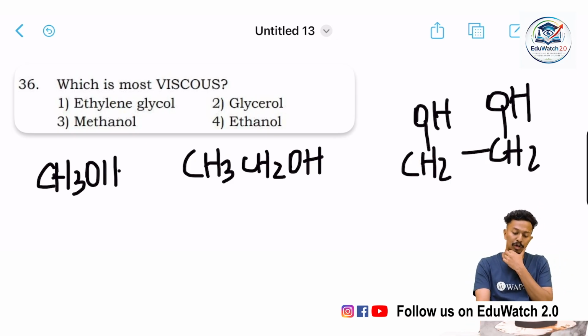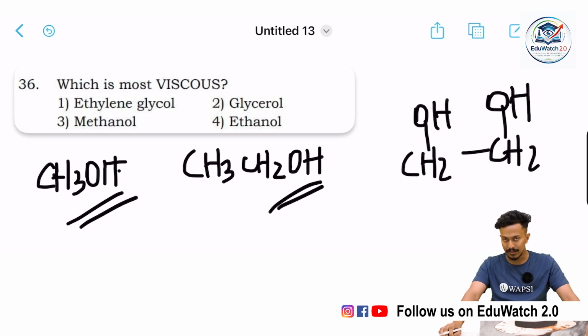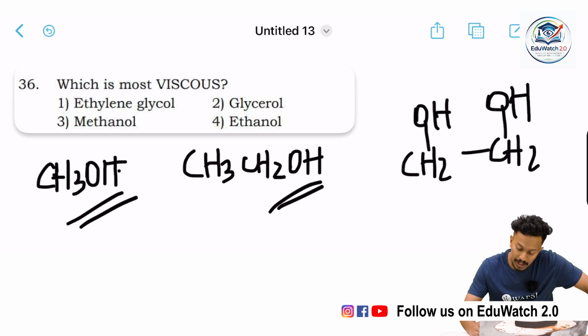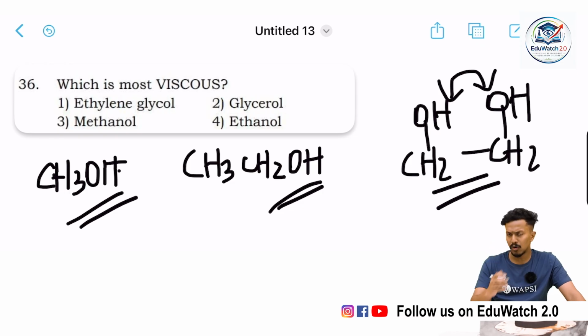The intermolecular hydrogen bonding in both these compounds is very much less. The hydrogen bonding present in glycerol is between these hydroxyl groups. This strengthens the bonding and makes it the most viscous.